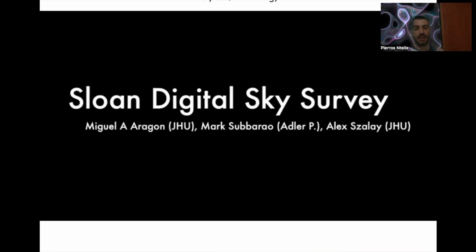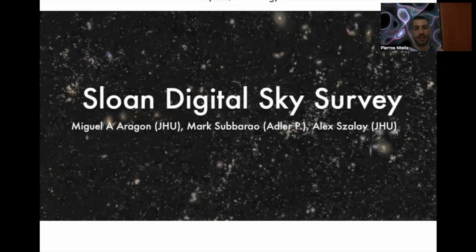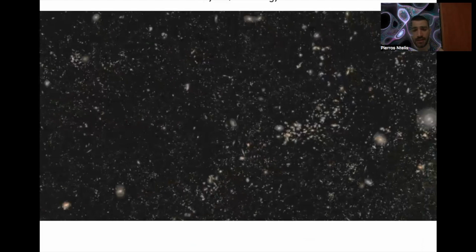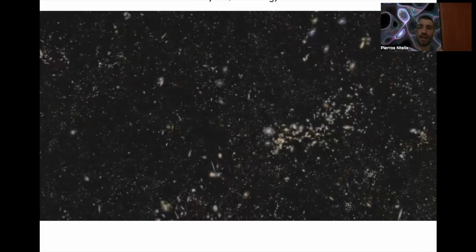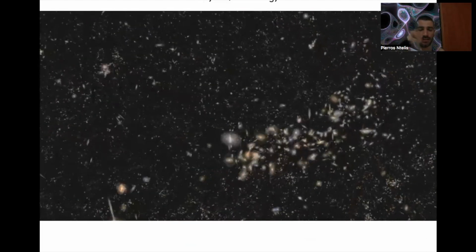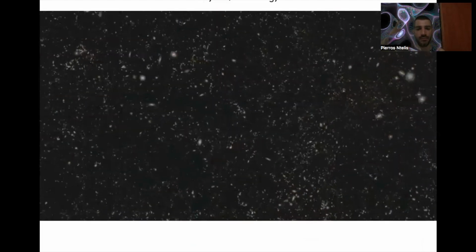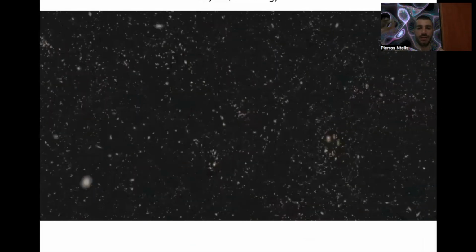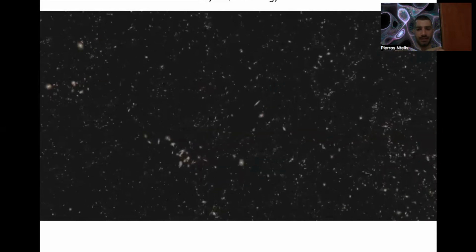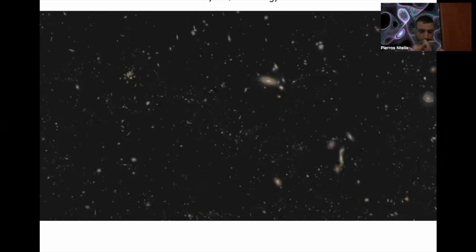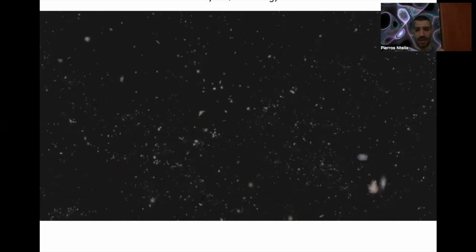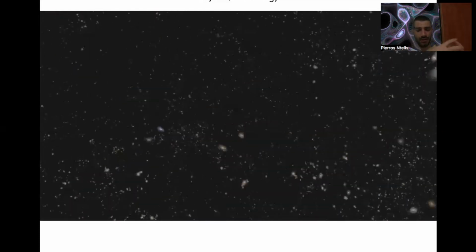Now, cosmology can be done using the Sloan Digital Sky Survey. Basically, this is a telescope that took images of galaxies from the very far distant universe. And as you can see here, people took these images, put them in a simulation, and made the simulation where an observer can travel in this sea of galaxies. And you see here how the galaxies are structured together due to the gravitational effects.